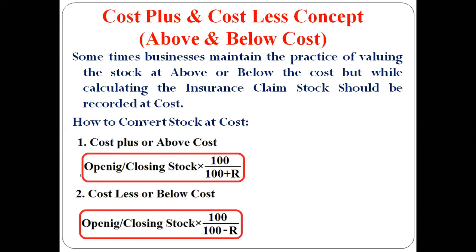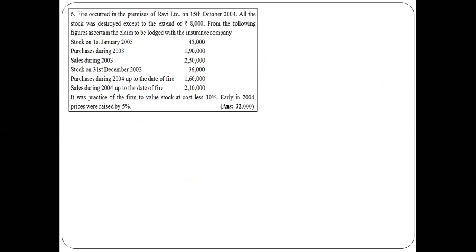Clear? Then we will take up one more question and we will stop the class, and we will go to the doubts. So the sixth question, very important. A fire occurred in the premises of Ravi Limited as on 15th October 2004. All the stock was destroyed except to the extent of 8,000. From the following figures, ascertain the claim to be lodged with the insurance company.